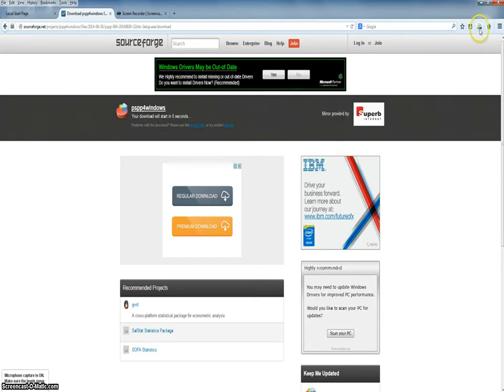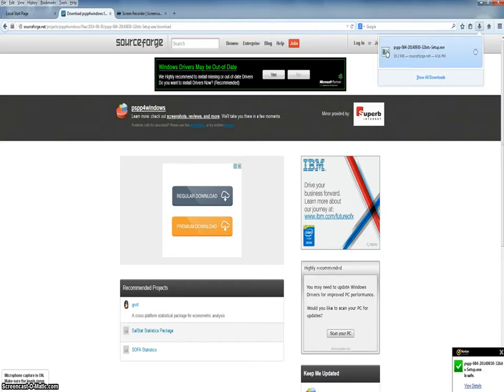It's being saved up here in the Downloads area of this computer. And when the download is complete, an arrow will expand. We'll click on the arrow, and here is the installer that we've just downloaded.